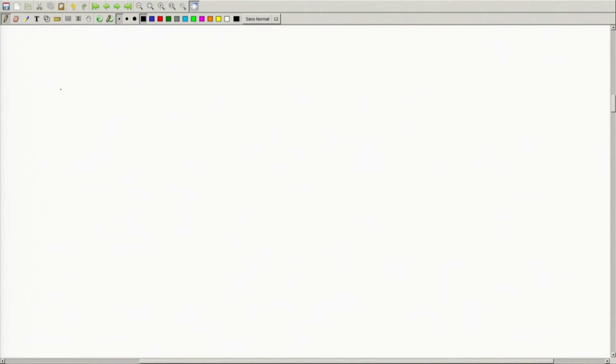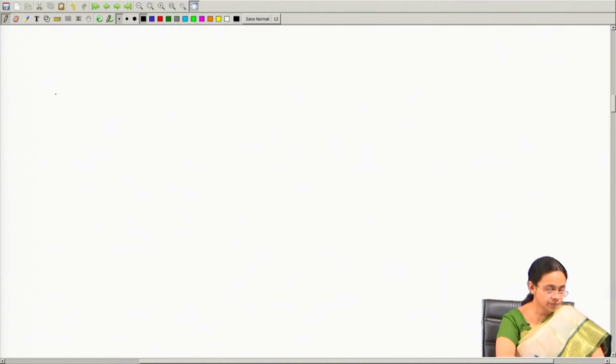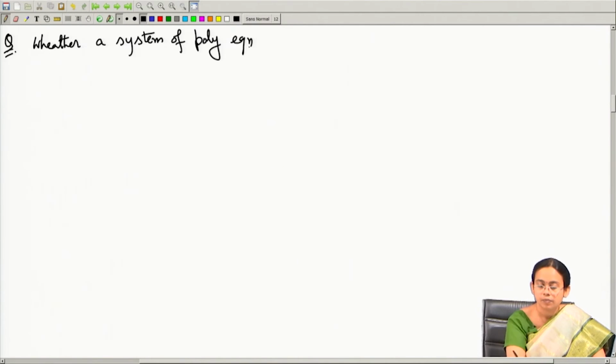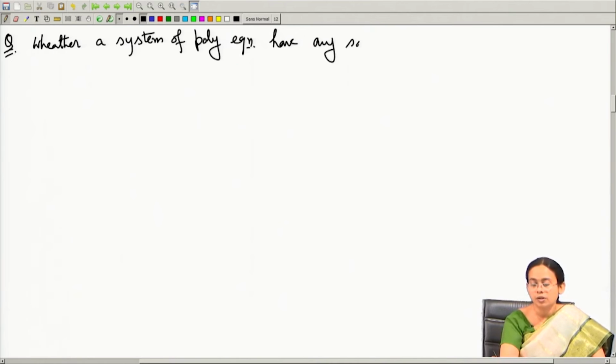Now we will try to investigate first whether a set of polynomial equations has some solution or not. So, the question that we are asking is whether a system of polynomial equations has any solution or not.